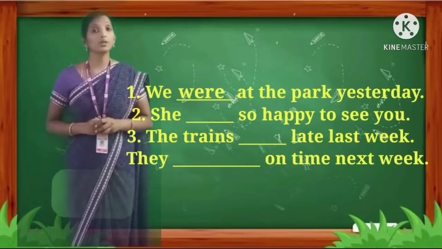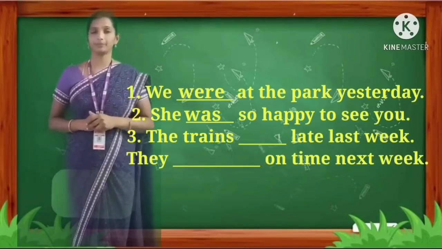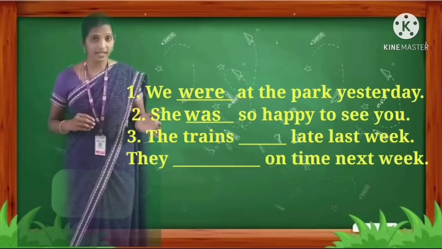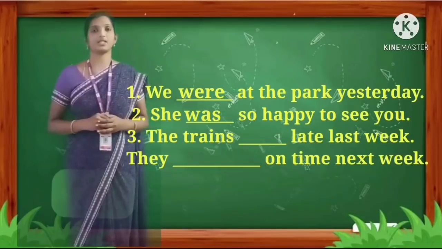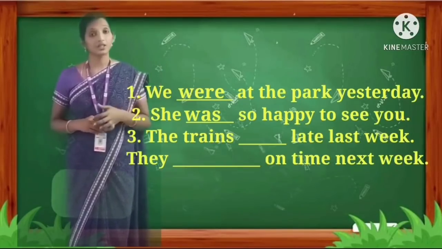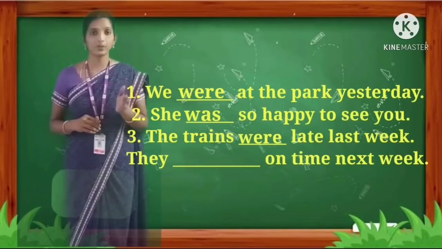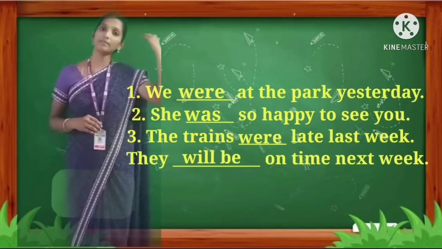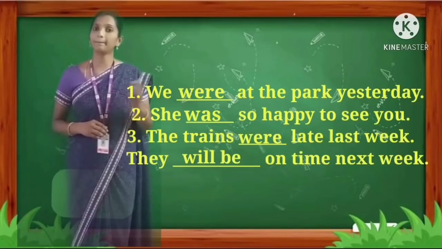Second, she dash so happy to see you. So here, what is the auxiliary verb we have to use? She was happy. W-A-S, was. Third, the trains dash late last week. They dash on time next week. Past tense, over. The trains is a plural noun, so it is were. W-E-R-E, were. The trains were late last week. They will be on time next week. Hereafter it is going to happen, so will be. W-I-L-L, will be.